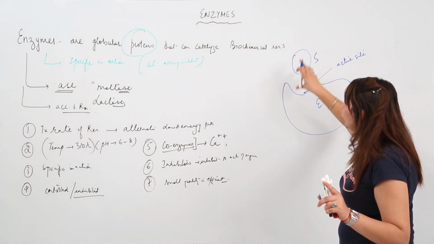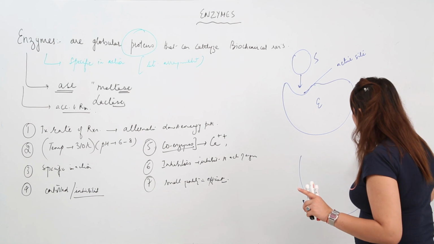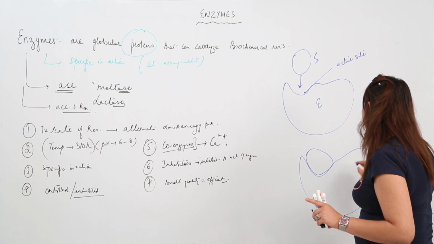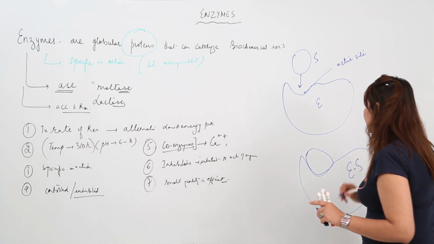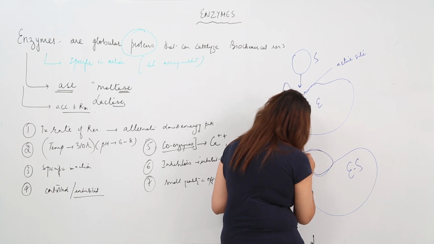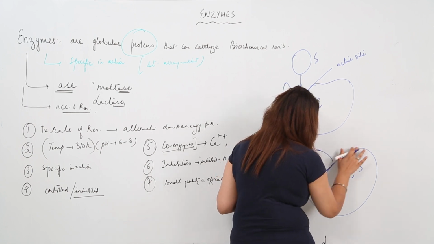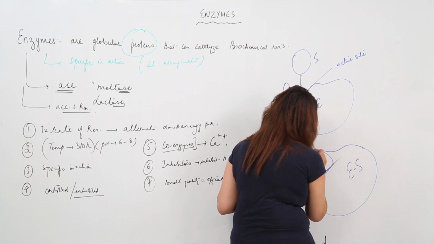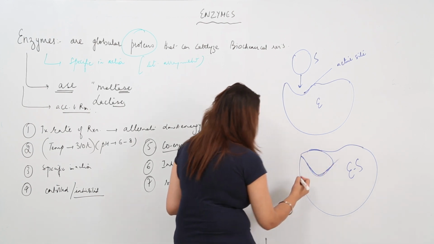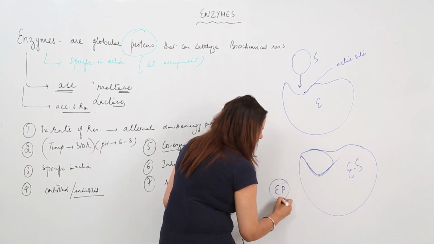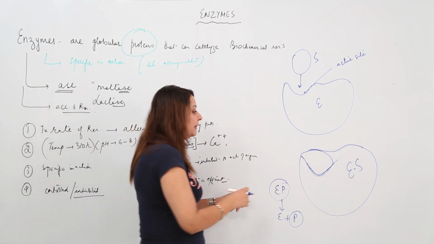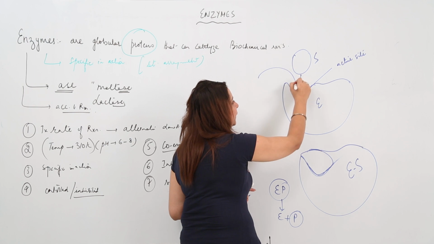So if it fits into it, then it forms a complex like this. So this is my enzyme substrate complex. Here only it transforms. I'll just draw it more neatly, like it fits like this. Now if it fits here, it gets transformed and forms a product, EP is formed, and we can remove this product, and then again this will be a vacant site for any other substrate.